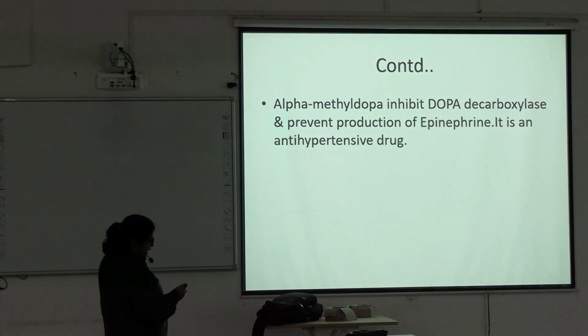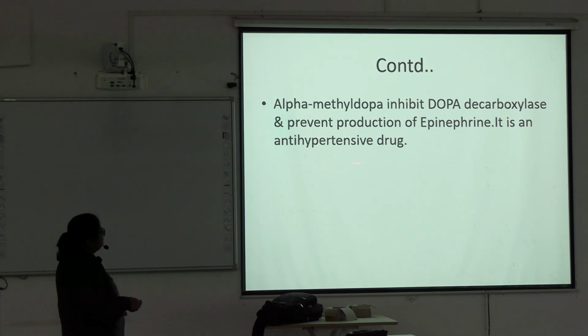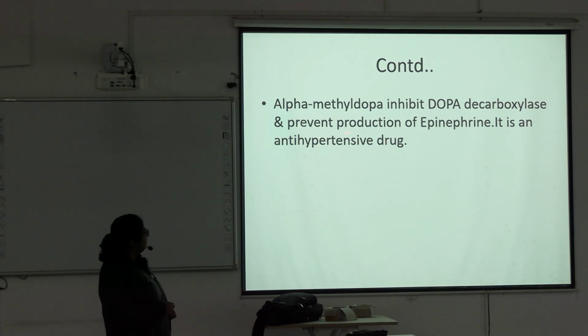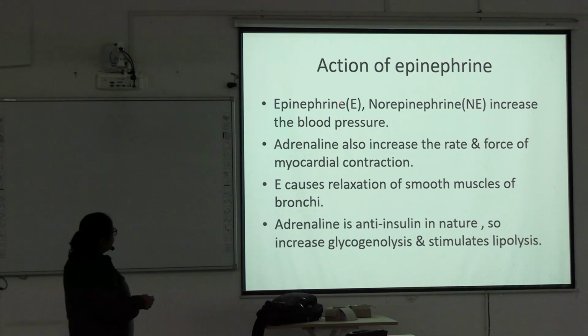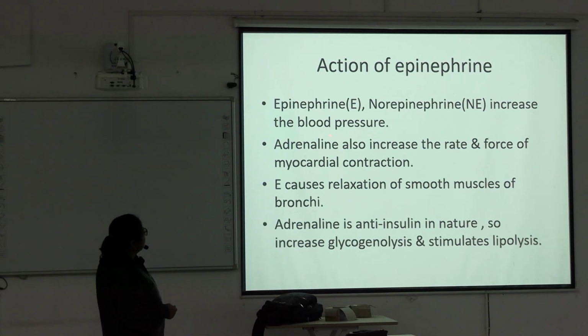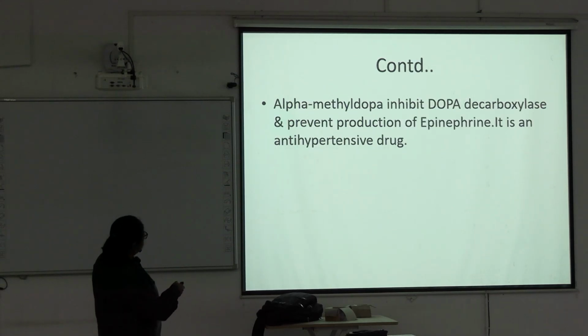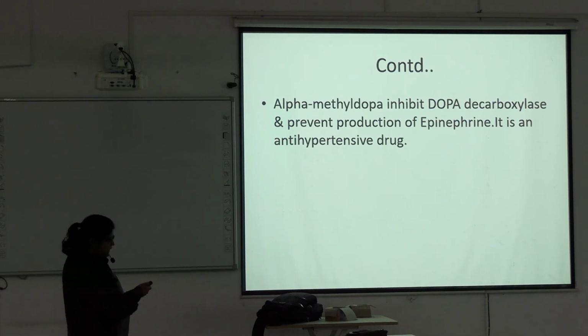Now next, alpha methyl dopa inhibits dopa decarboxylase and prevents the production of epinephrine. It is an antihypertensive drug. Okay, alpha methyl dopa is used as an antihypertensive drug. Next, action of epinephrine. Epinephrine and norepinephrine increase the blood pressure. So alpha methyl dopa inhibits dopa decarboxylase and prevents production of epinephrine, so it is used as an antihypertensive drug.